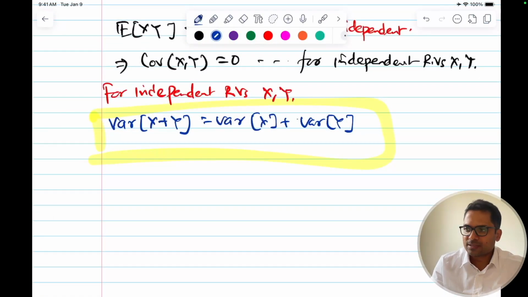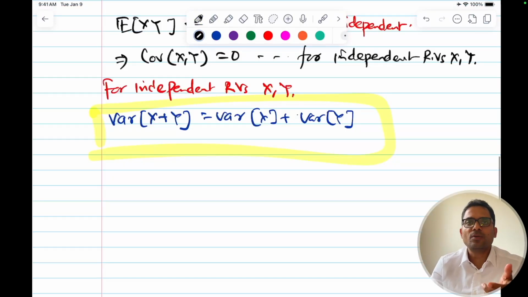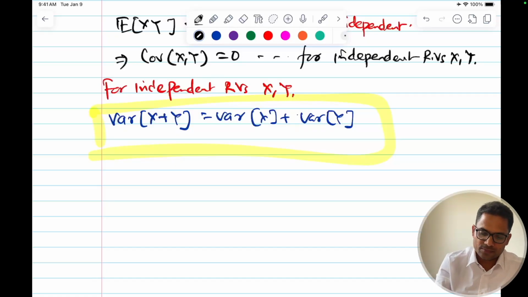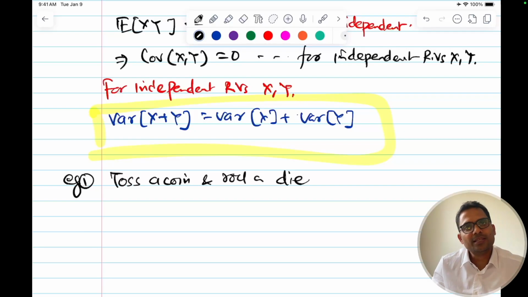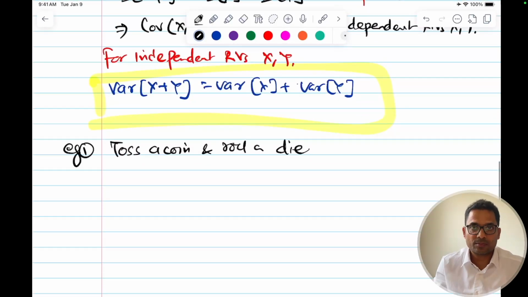So let's understand this with a simple example quickly. Say the setup is, I toss a coin and I roll a die. This is example 1. Will these two random variables be independent?